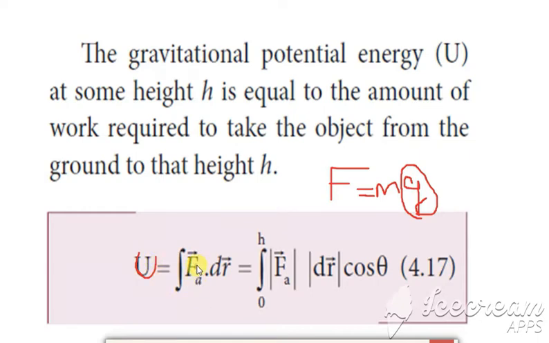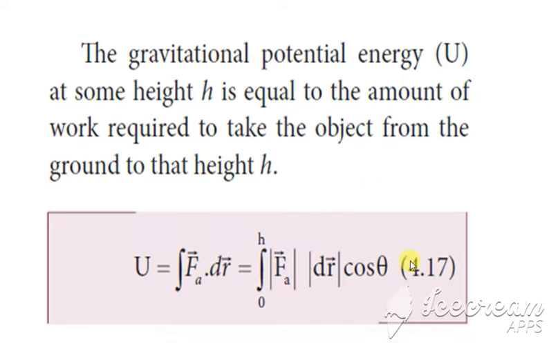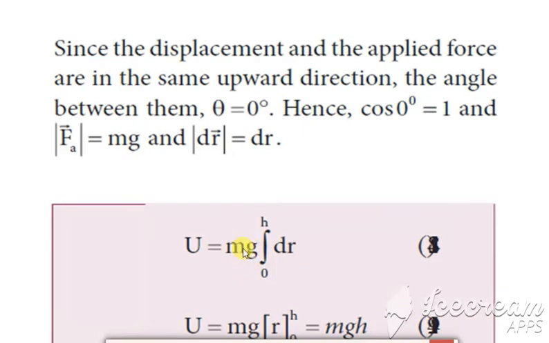Now first take the potential energy formula. Energy is equal to what? Work done. Work done is equal to force into displacement, as I've told you. So F into dr. Now instead of this dot product, we are writing with a cos theta here. So we are writing F dr into cos theta, integration from 0 to h. Now instead of this F, substitute the value mg. So we'll be getting the equation as integration of mg into dr.